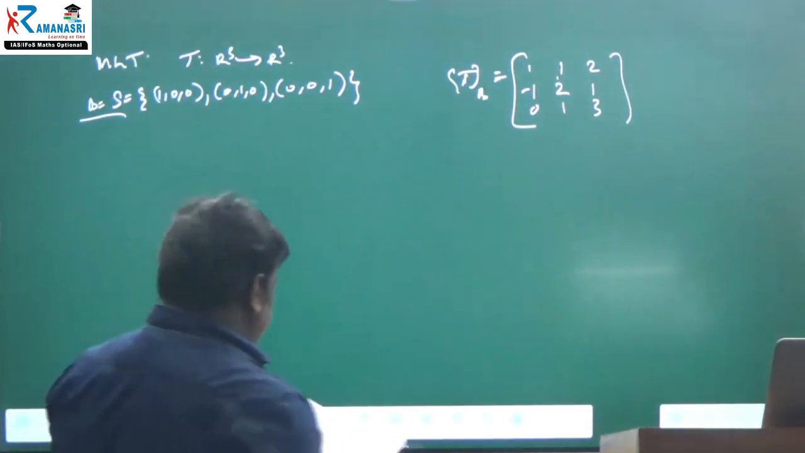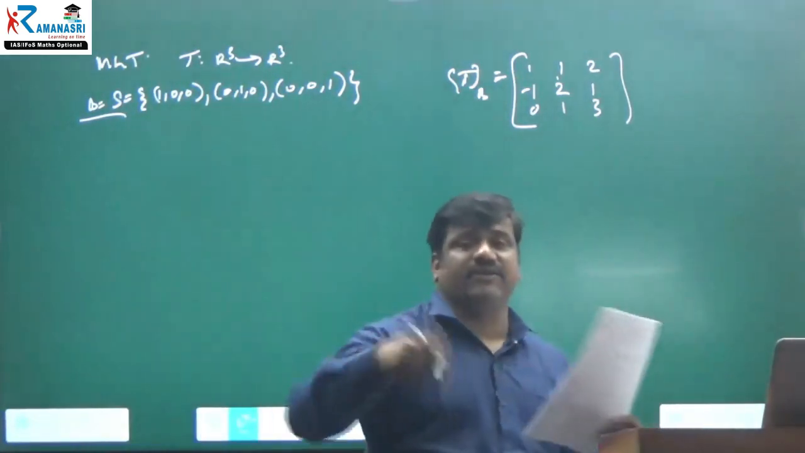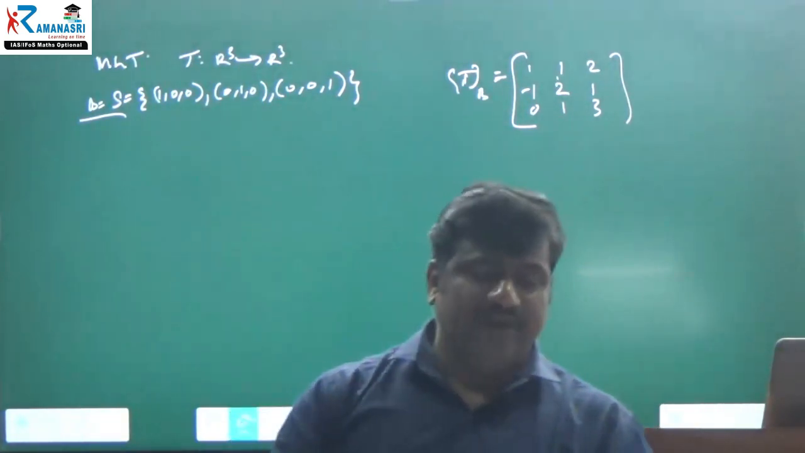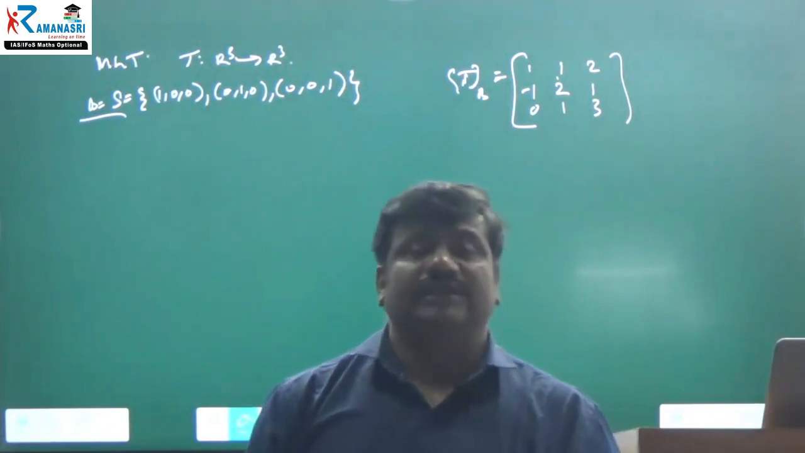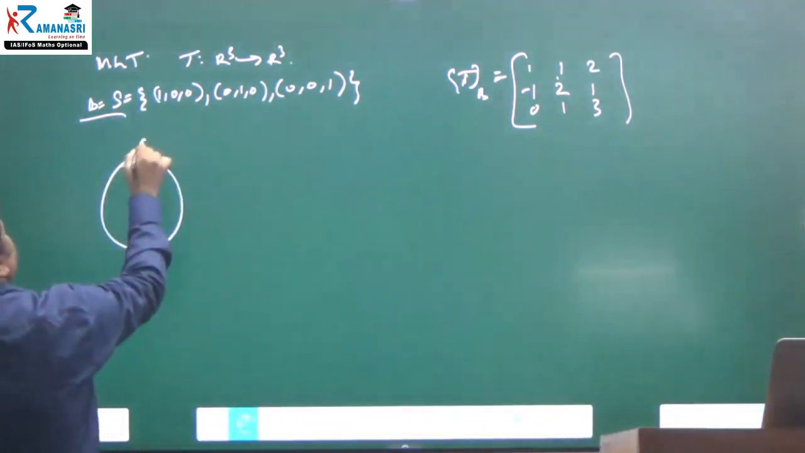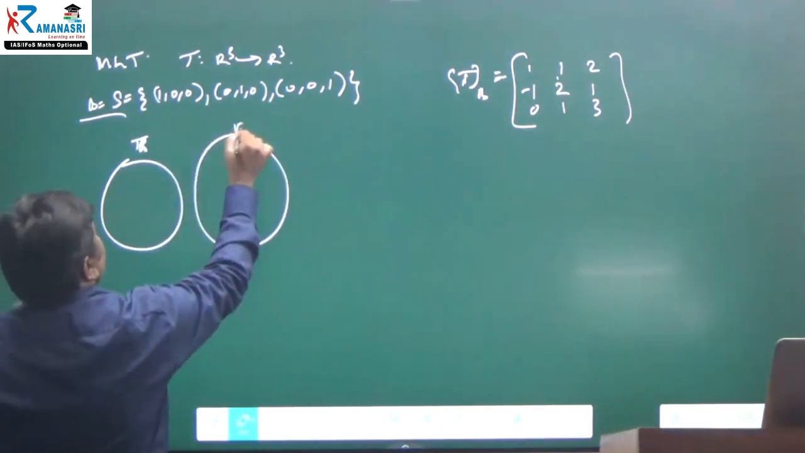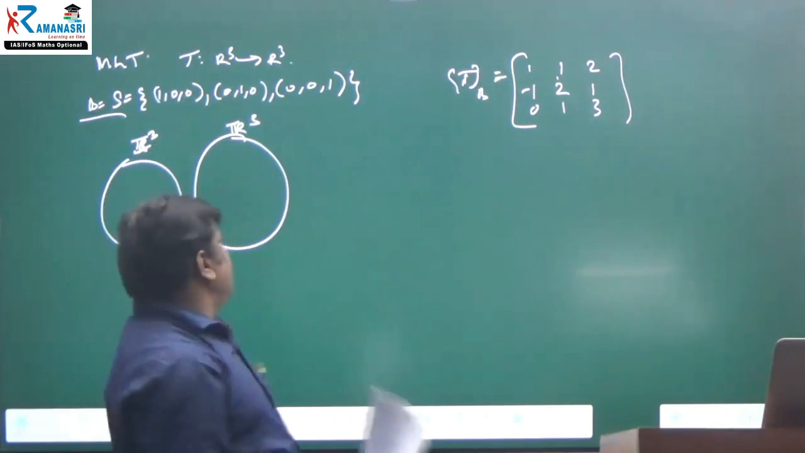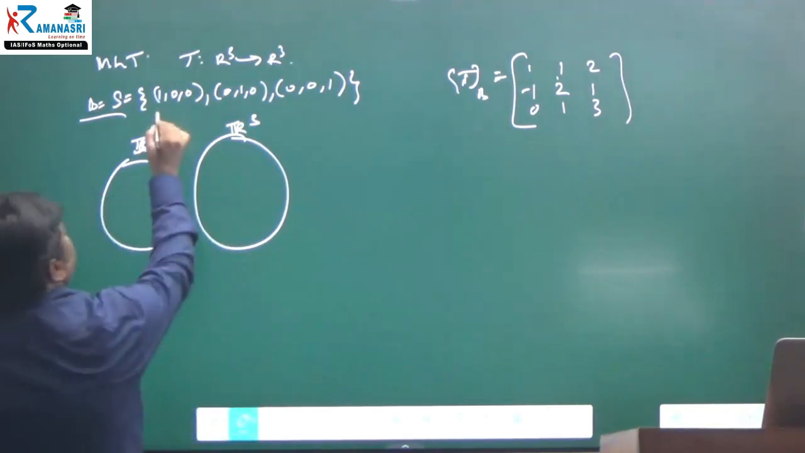Next, find the matrix of T relative to, later I will come to this second part. First, we have to find the transformation. The domain is R cube and the codomain is also R cube. Both are finite dimensional. I don't know what the transformation is yet, but this is the basis.